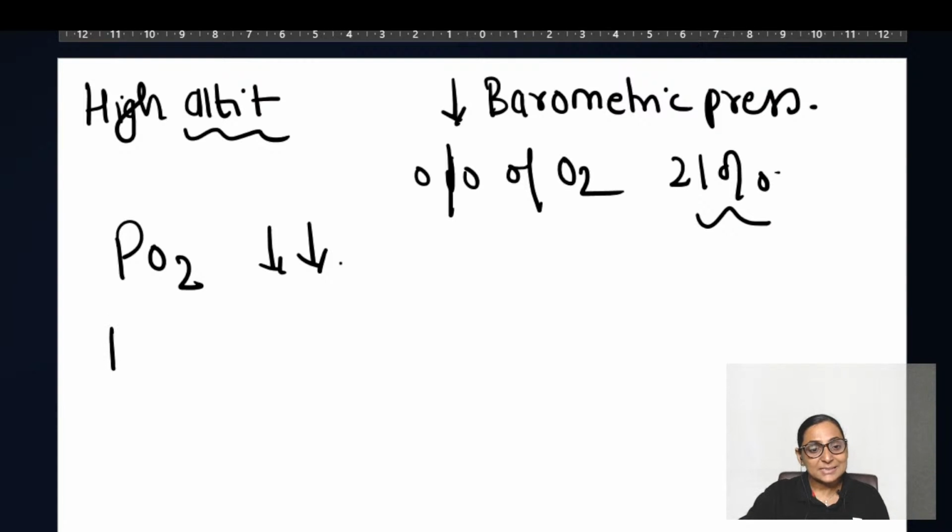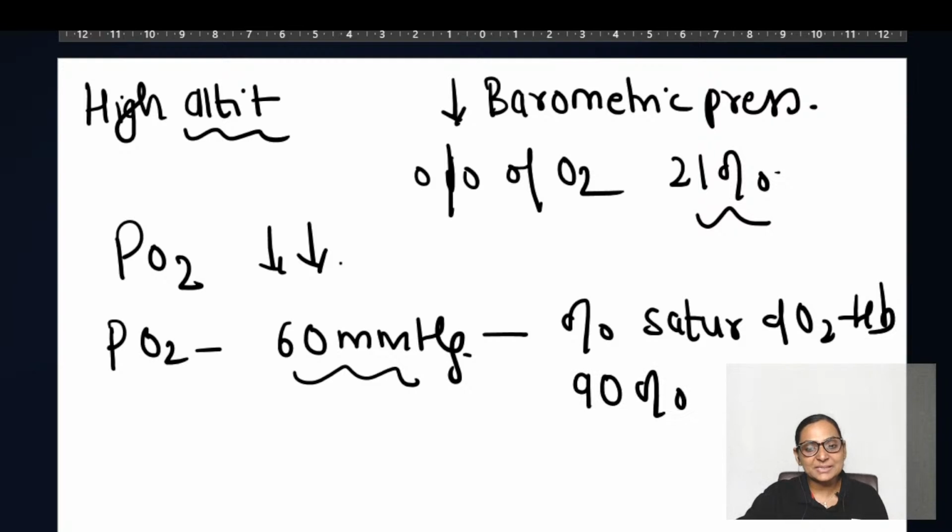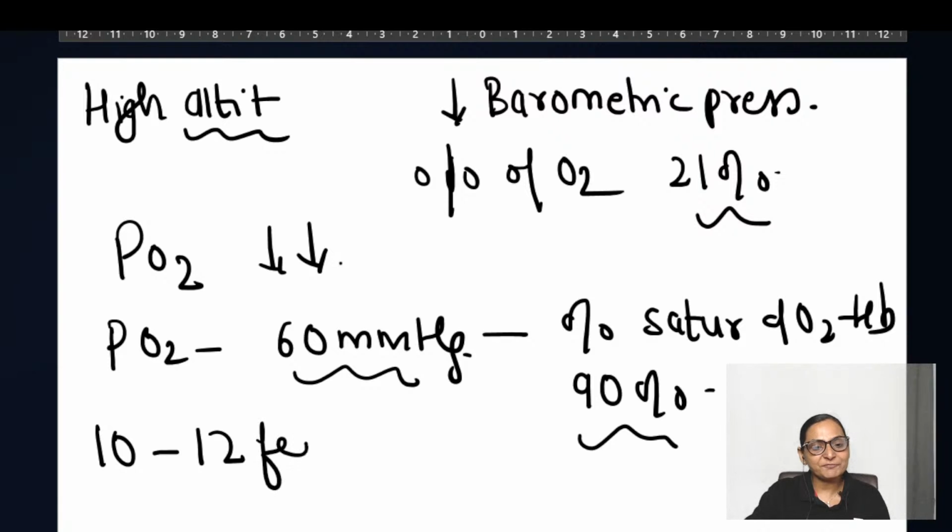In this, the safe partial pressure of oxygen is 60 mmHg, because at 60 mmHg the person's saturation of oxygen with hemoglobin is 90%. This is possible with an ascent of 10 to 12,000 feet. So up to 10 to 12,000 feet is the safe ascent where the partial pressure is 60 and the person's saturation is 90 and there will be no symptom of hypoxia.